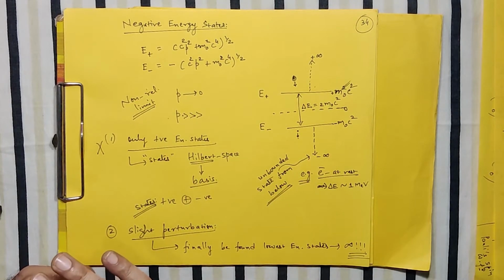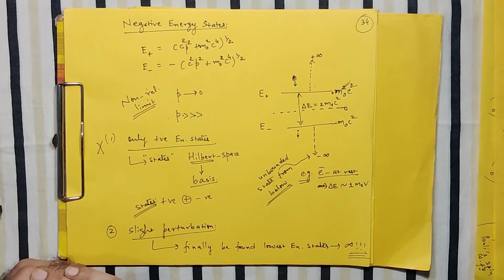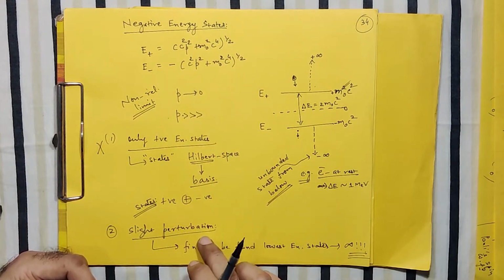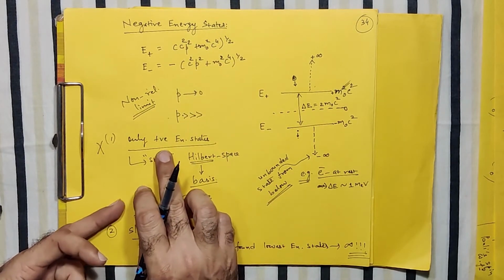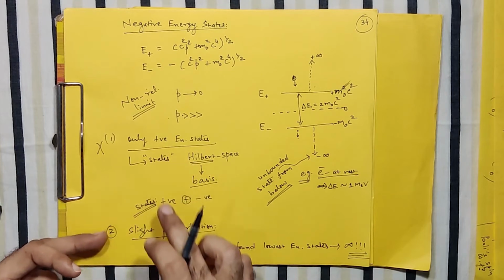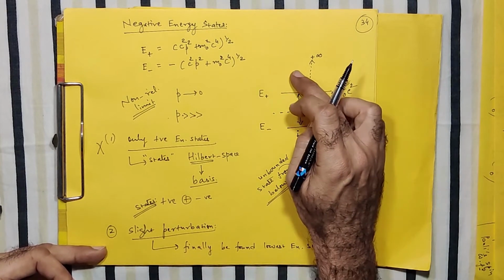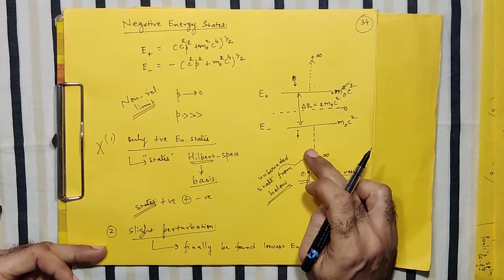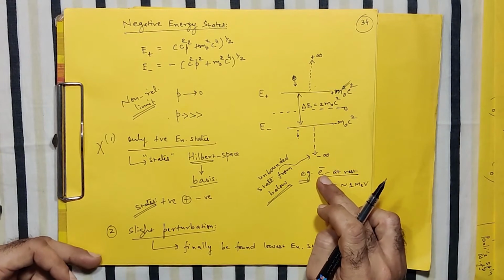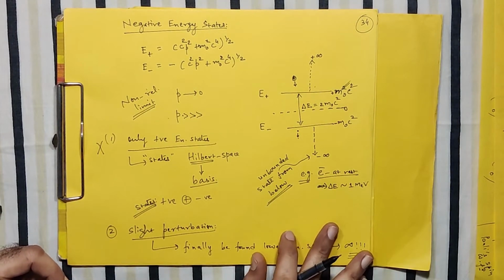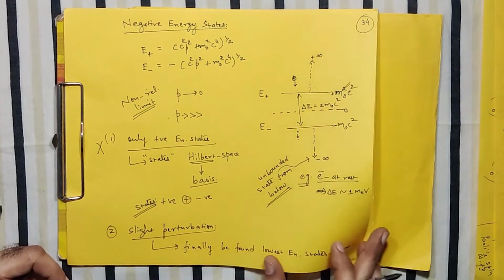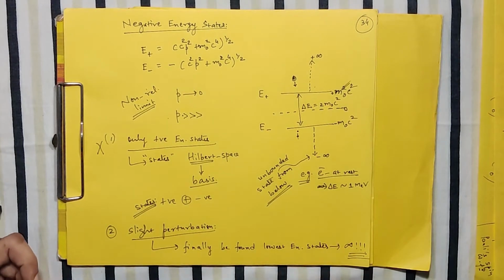So these are a few issues which need special attention. The negative energy states cannot simply be gotten rid of by ignoring them, and there is a serious hindrance that the smallest perturbation can drag the system from positive states to the minus infinite states. That I think has been discussed by Dirac in context of particles having spin.